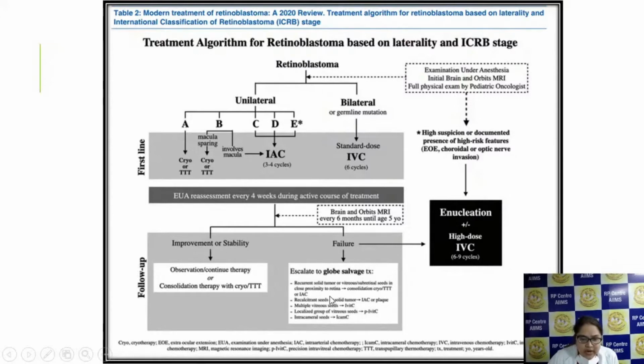So in those cases, you have to see whether the tumor is a recurrent tumor, or any recalcitrant seeds are present, or multiple vitreous seeds are present, or any intracameral seeding is present. If any recalcitrant seeds are there, you have to go for intra-arterial chemotherapy, or even plaque brachytherapy. If multiple vitreous seeds are there, you can go for intravitreal chemotherapy. For a localized group of vitreous seeds, you can go for precision intravitreal chemotherapy, which I'll be speaking about later on. And for intracameral seeds, you can give intracameral chemotherapy.